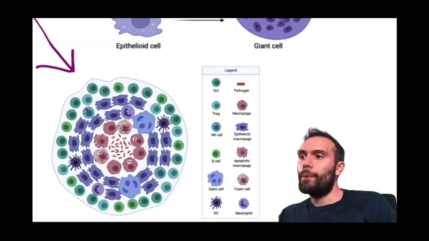And you can see that a lot of the cells around the granuloma are going to be T helper 1 cells. That's all these green cells around here. Okay, so those are T helper 1 cells. We'll talk about what they do in just a second. But they're helping wall this thing off.